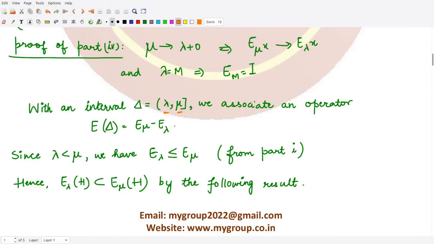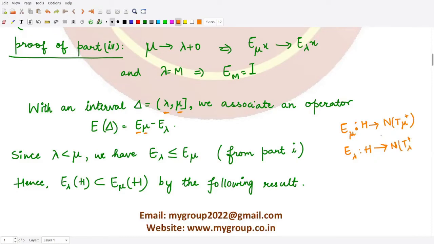How? We associate an operator E mu. So what is E mu? E mu is the projection operator which maps the whole of the given Hilbert space H onto the null space of T mu positive. Similarly, what would be E lambda? It is again a projection operator which maps H, the whole of the given Hilbert space, onto the null space of T lambda positive.